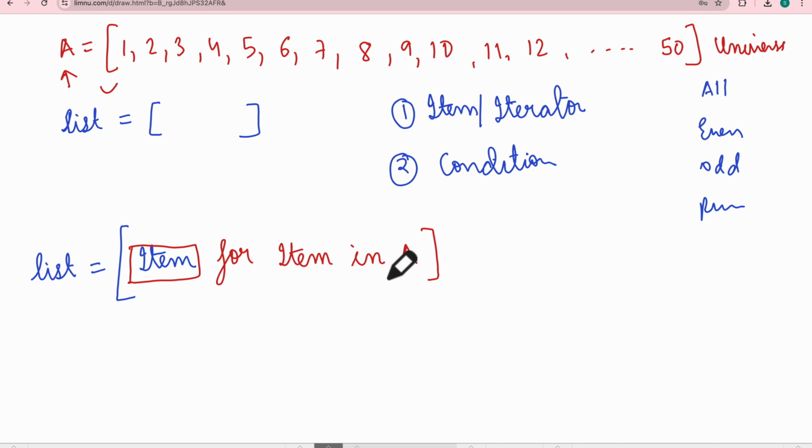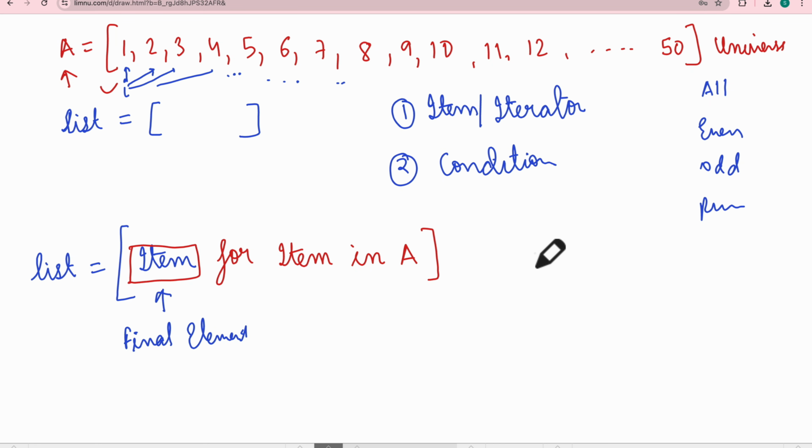So what exactly is this code doing when you now close the list? For item in A, it is creating an instance, an item here. For item in A, it will go one by one. First it will go to this, second this, third this, then fourth this. It will iterate over each element, which we exactly did in the shopping example as well, right? And item means that this is the final element of the list you want to create. So you don't want any operation, you just want item.